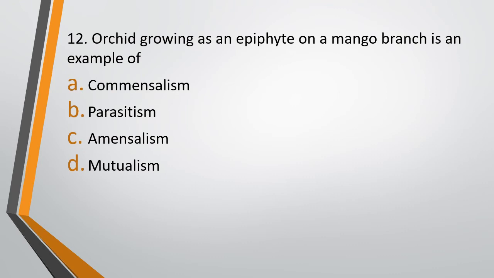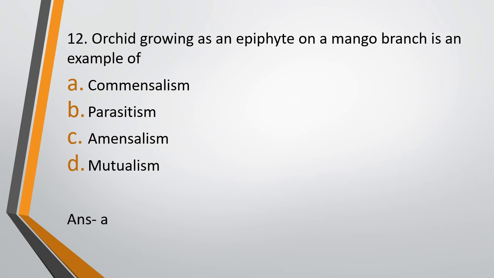Question 12. Orchid growing as an epiphyte on a mango branch is an example of option A, commensalism, option B, parasitism, option C, amensalism, or option D, mutualism. The correct answer is option A, that is commensalism.